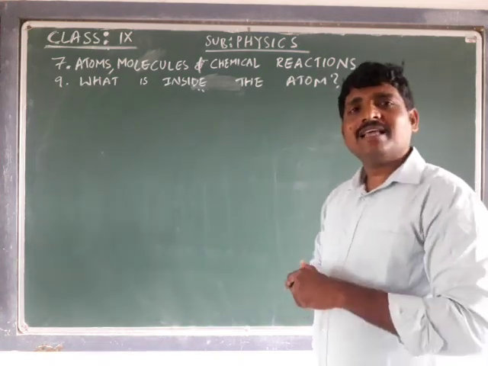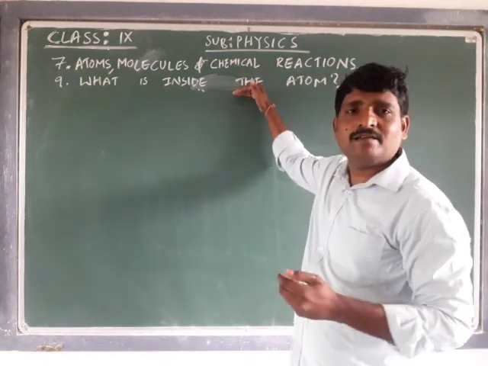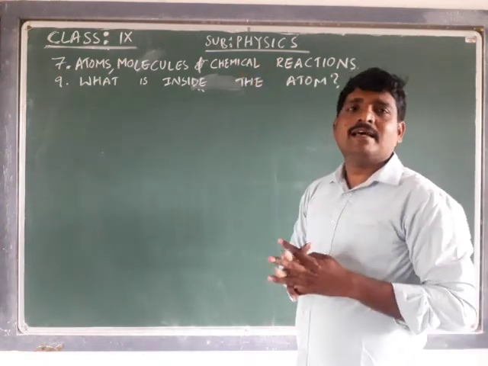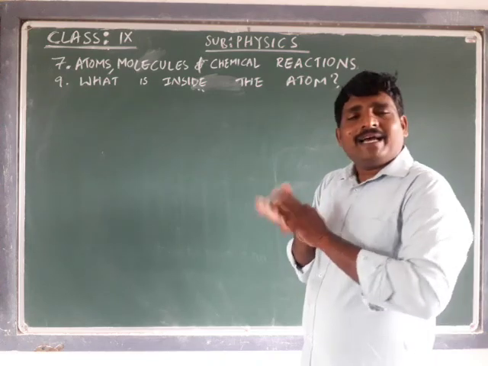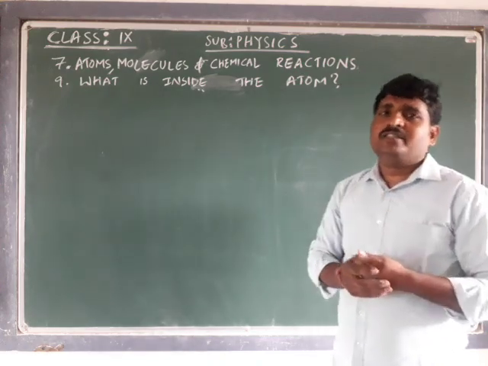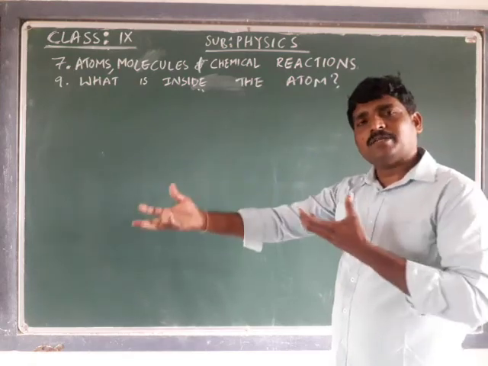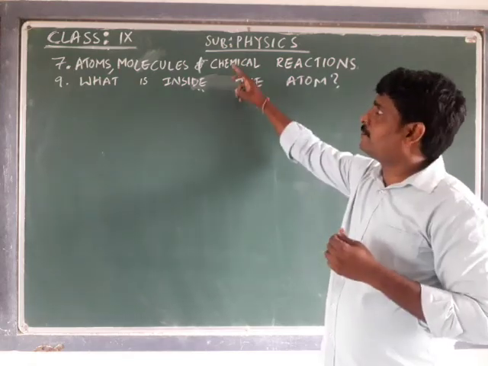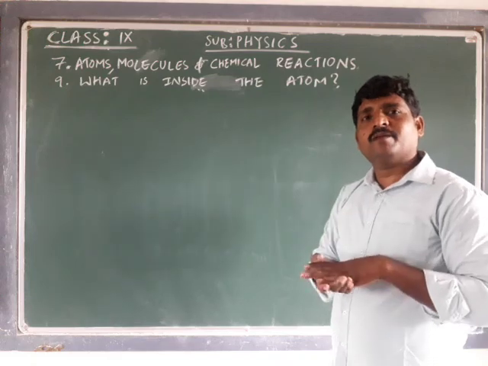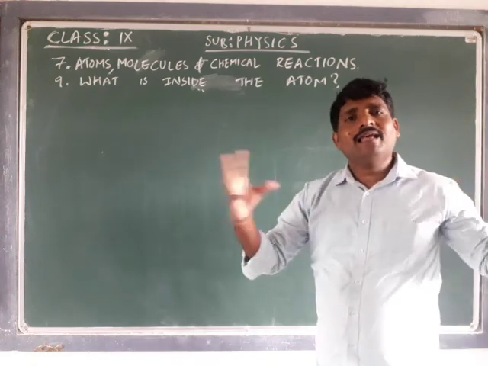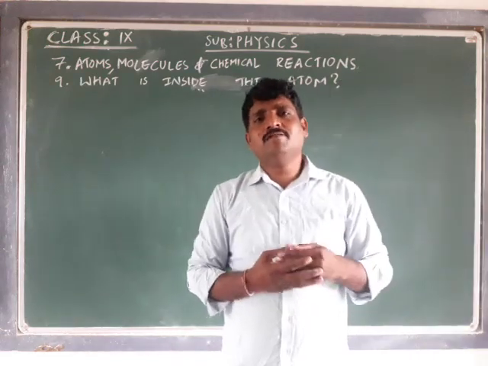Because these two chapters are interrelated, both dependent on one another, my suggestion is to learn these two in a parallel manner. That is, some concepts we pick from the 7th lesson, some concepts from the 9th lesson. Like that, we are going to learn a mixture of the two chapters.